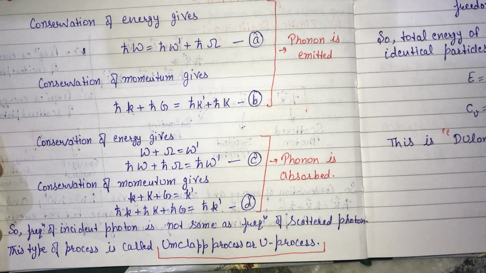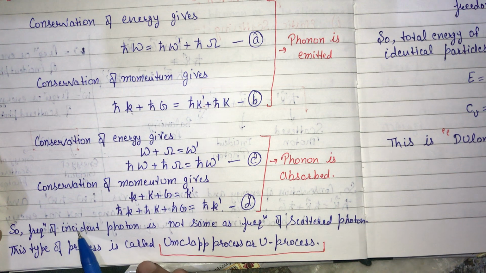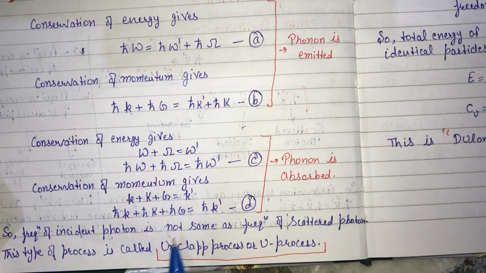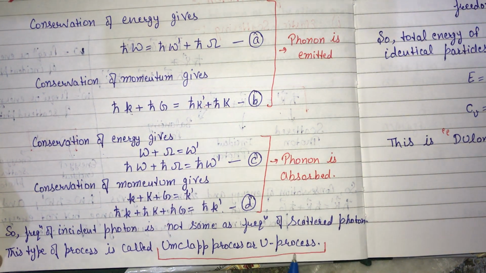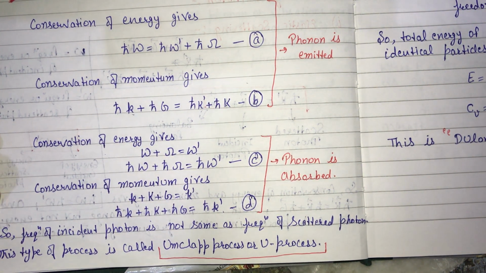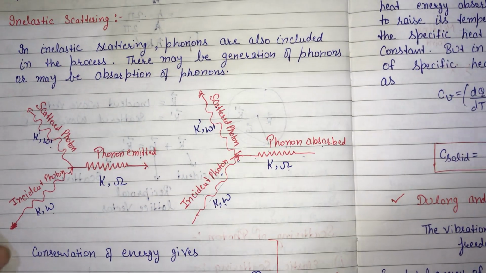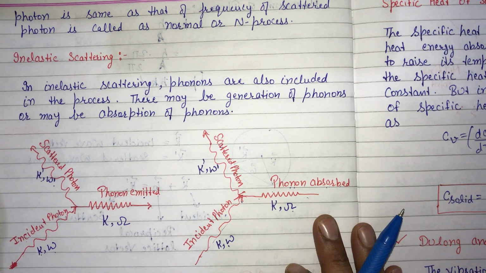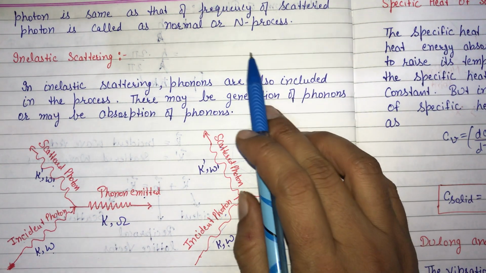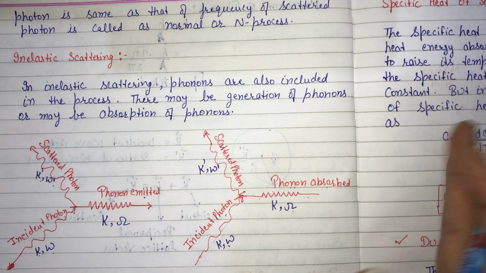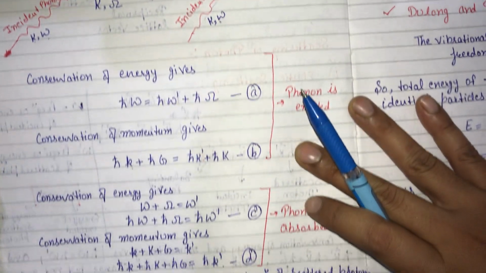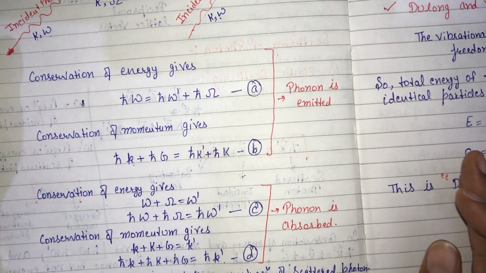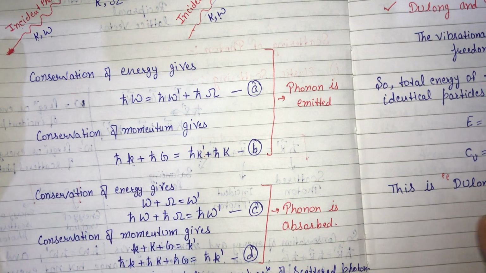Clear? So we see that in inelastic scattering of photons with phonons, the frequency is not the same, and such types of processes are called U processes. So here we have discussed photon and phonon, and that there are two processes, elastic scattering and inelastic scattering. Elastic scattering is a normal or N process, and inelastic scattering is the U process. So in elastic scattering the frequency remains the same, but in inelastic scattering the frequency is not the same.